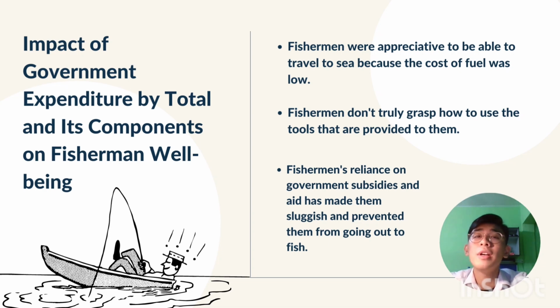The majority of fishermen don't truly grasp how to use the tools that are provided to them. For instance, they should prioritize buying fuel for their boat when the government provides them with 300 ringgit monthly living allowance, rather than splurging on other unnecessary items. Additionally, fishermen's reliance on government subsidies and aid has made them sluggish and prevented them from going out to fish. This is because the government only provides temporary aid or funding. This mentality should be avoided.